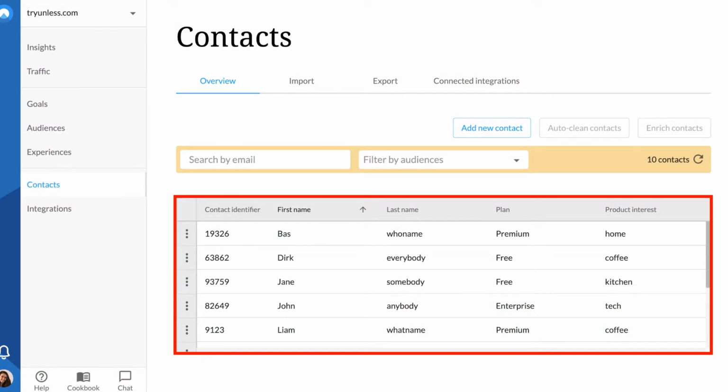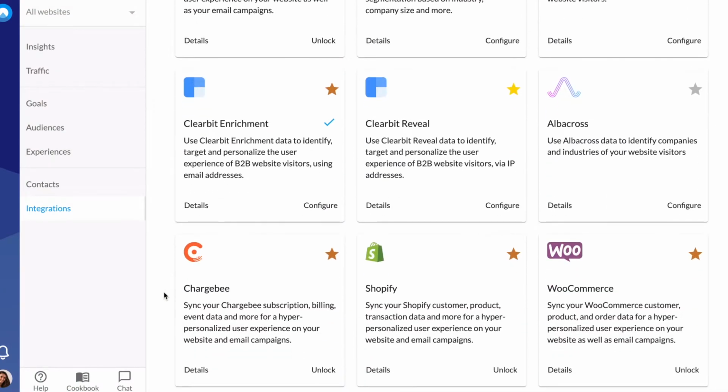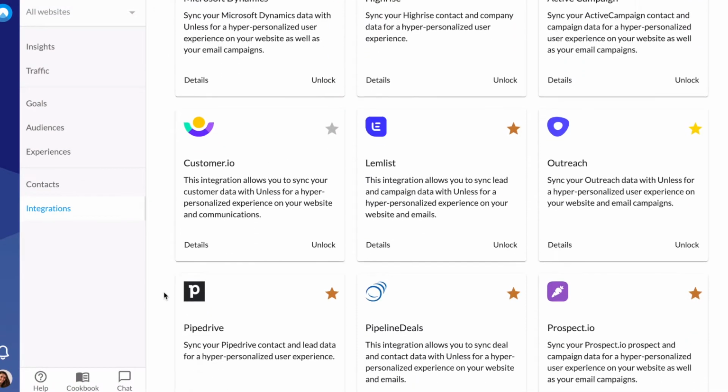First, how to set up the targeting. Unless allows you to pass account information such as account name, company size, industry, funnel status, and more, which can all then be used for optimizing the journey of a prospect. To leverage this data, you can simply use one of our many integrations, UTM parameters, or our API. For each prospect, it is also possible to generate a personal link to use in your outreach. This link will allow them to be identified once they land on your website.